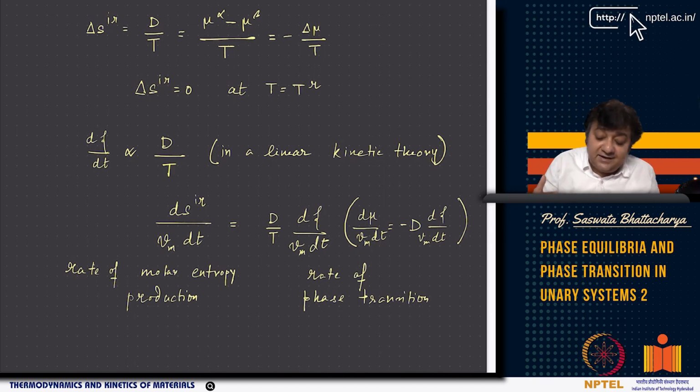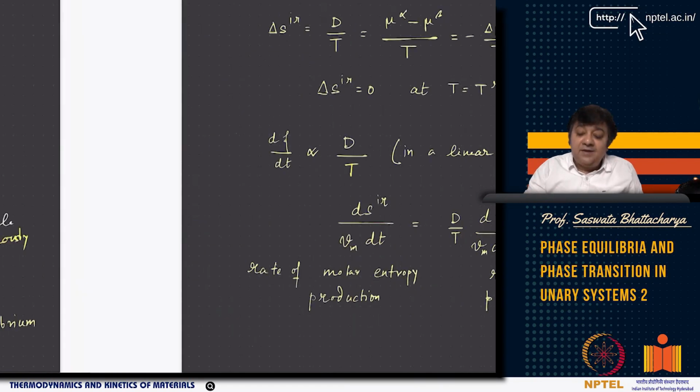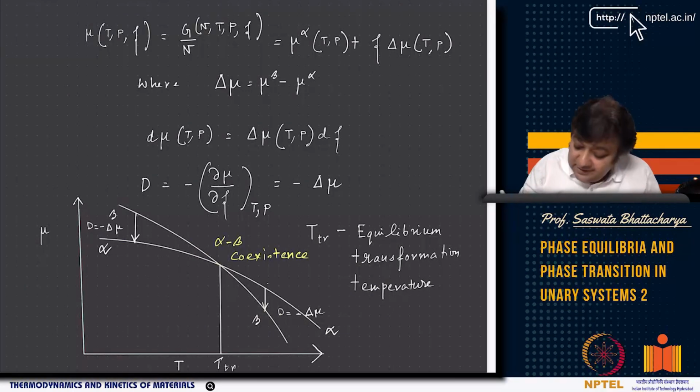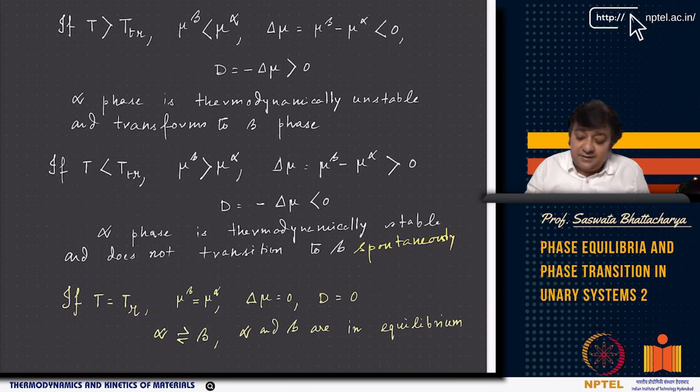So it is telling the rate at which this transformation will take place, or the rate at which the starting liquid will completely convert to a solid. Say, for example, a starting alpha, when alpha is thermodynamically unstable. Alpha is thermodynamically unstable when T is greater than T_tr, so it will spontaneously transform to beta.